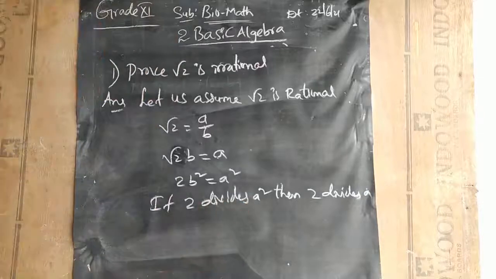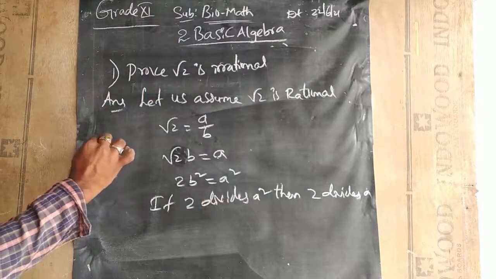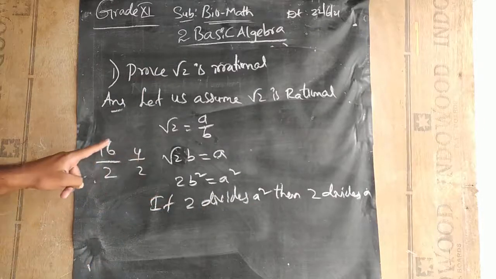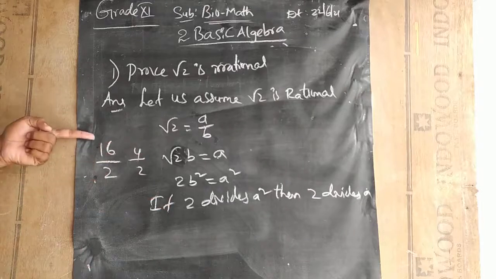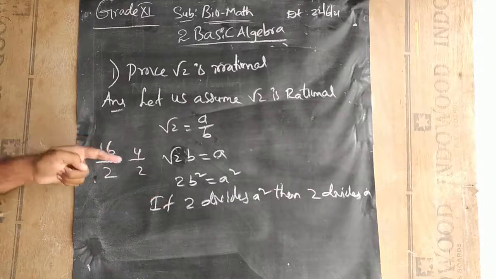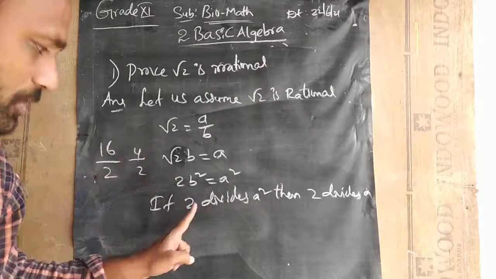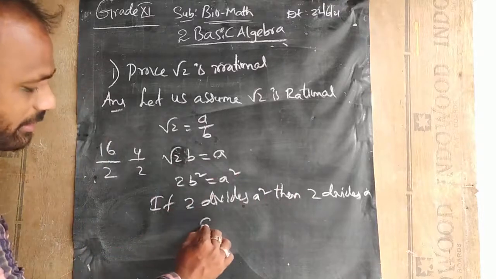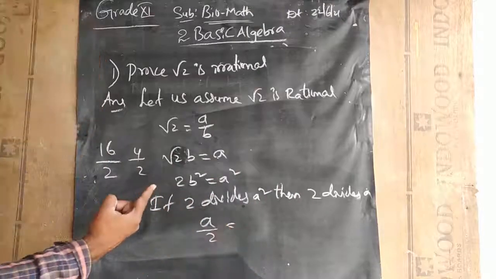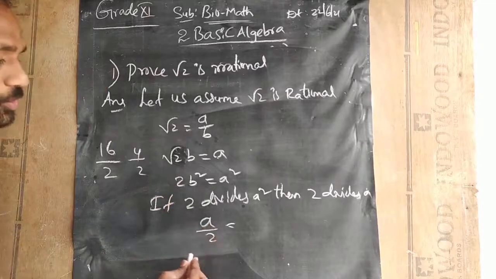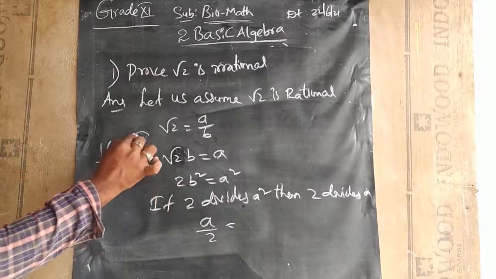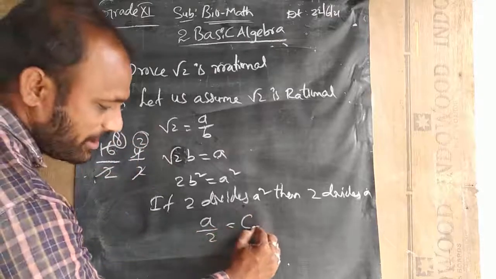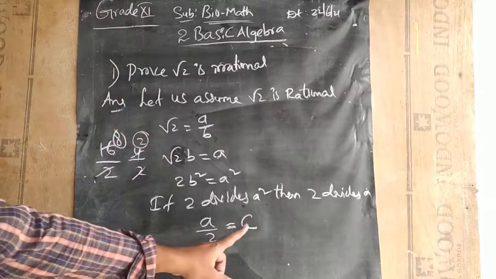What does this statement mean? For example, 2 divides 16, so 2 will divide 4 also, since 4 square is 16. If 2 is divisible by a square number, then 2 will be divisible by its original number also. If 2 divides a square, then 2 divides a. Then we can write a by 2, since here the variable is a. So a by 2, we will get some constant. We don't know what the constant is, so we assume that constant as c.